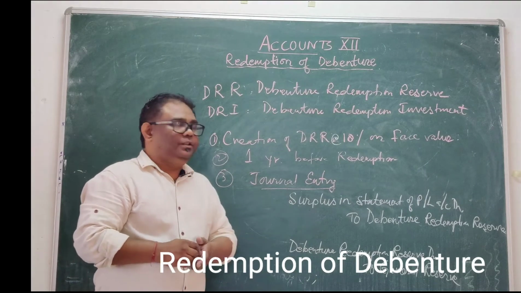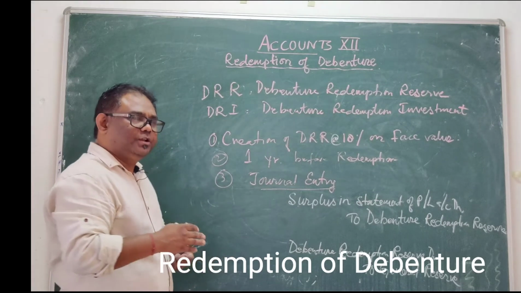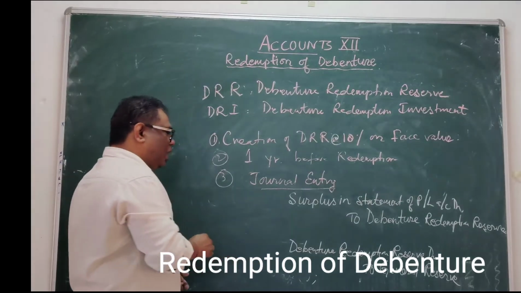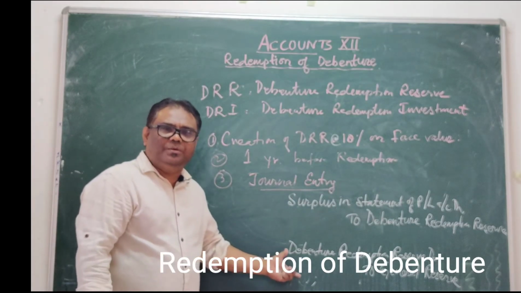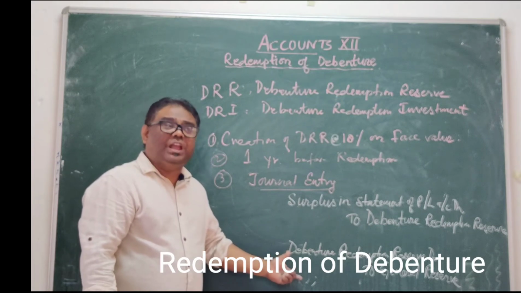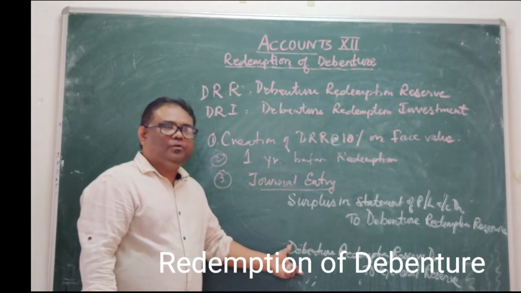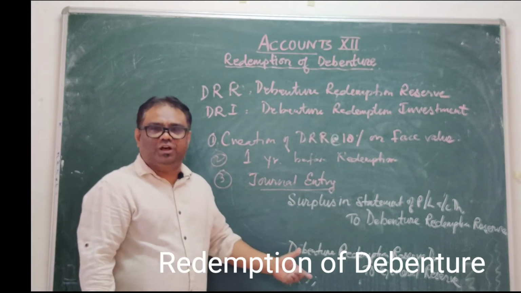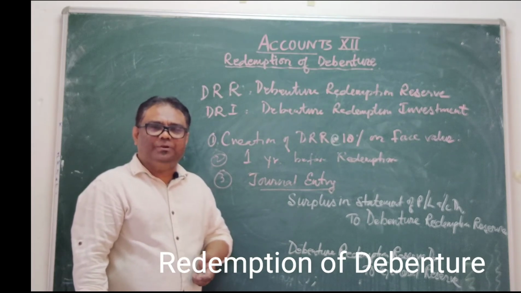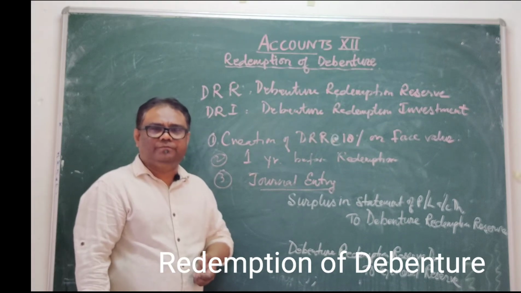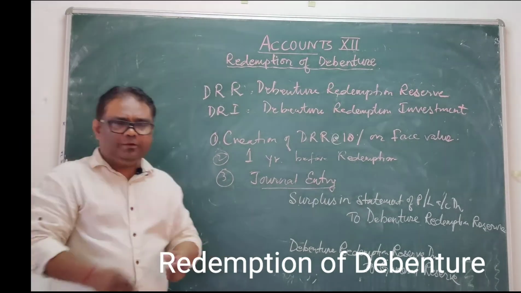This is the transfer at the end after redemption. This entry is passed when debentures are fully redeemed. This will be your last entry. DRR account debited to general reserve. First, this you have to remember. Okay.